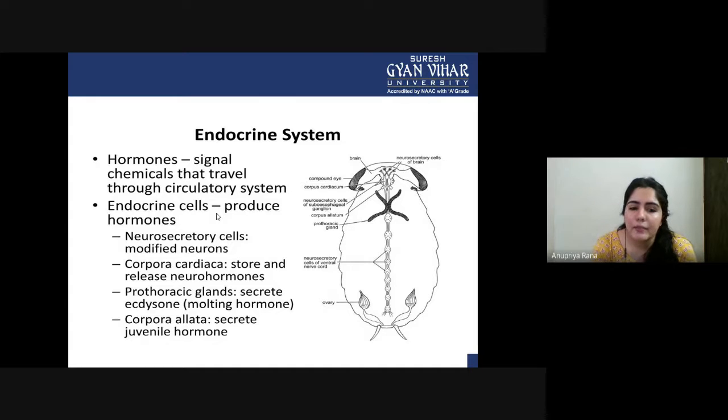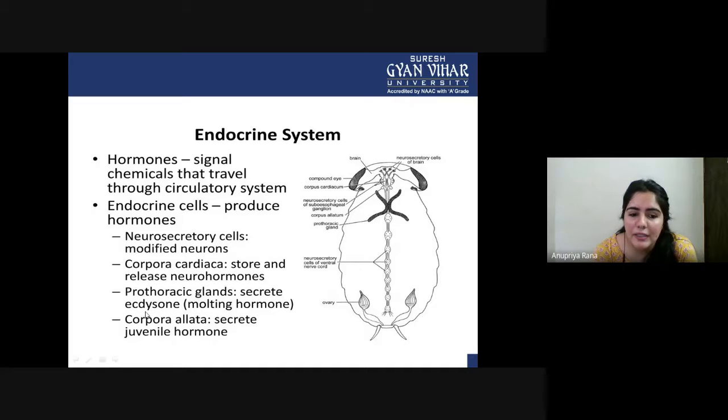Corpora cardiaca, I think you can see it here, somewhere here. This is the zone that stores and releases neurohormones. Until the hormones are needed, they have to be stored, and this is the place where they are stored. Corpora cardiaca store and release neurohormone.